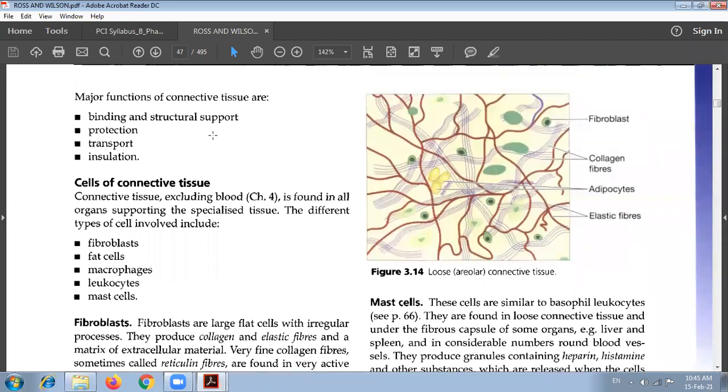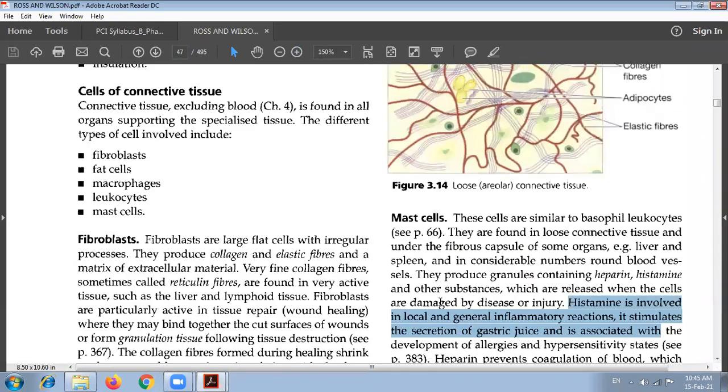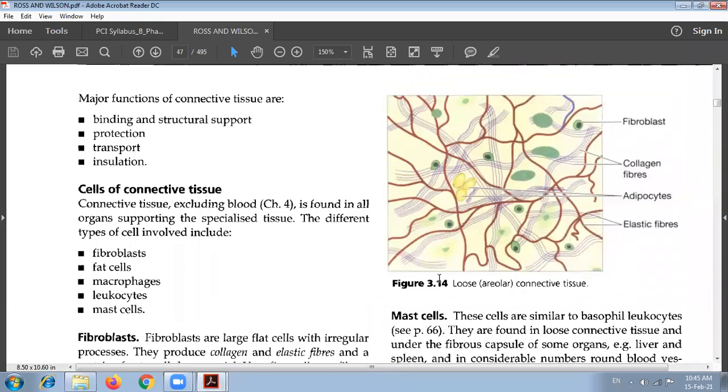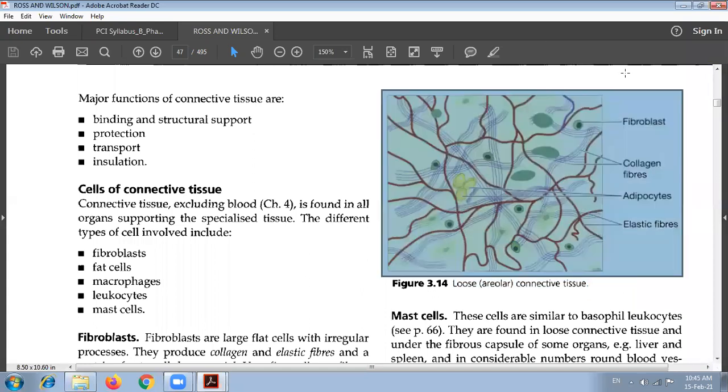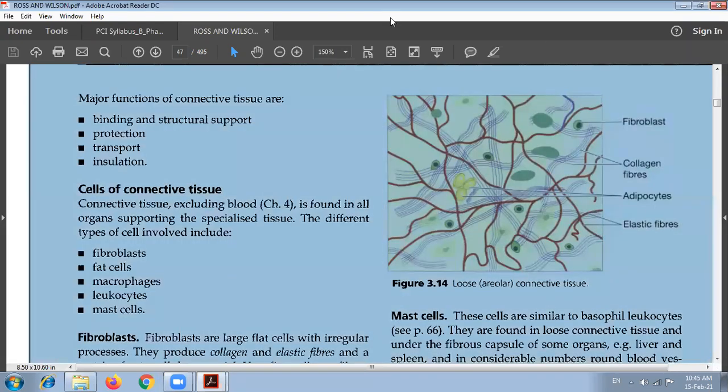So in this diagram, you can see the connective tissue diagram. It is a loose areolar connective tissue diagram, showing the presence of the fibroblast. This is the fibroblast you can see here. And then those hair-like structures which are present here, these blue color hair-like structures, are the collagen fibers.